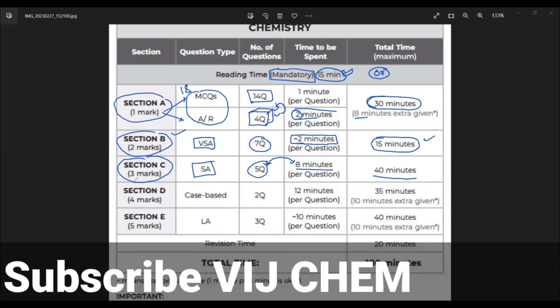Then section D is 4 mark, case-based questions. Most people, especially in chemistry, spend time reading the paragraph. But in most cases, if you have sufficiently gone through the NCERT, the NCERT inputs alone are sufficient to answer the question directly.